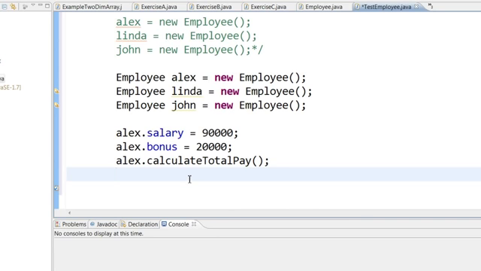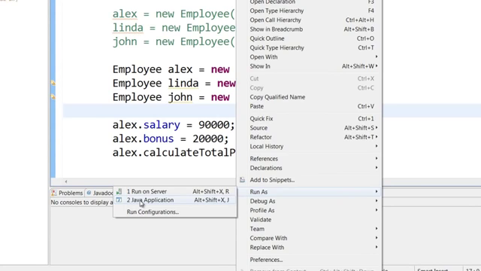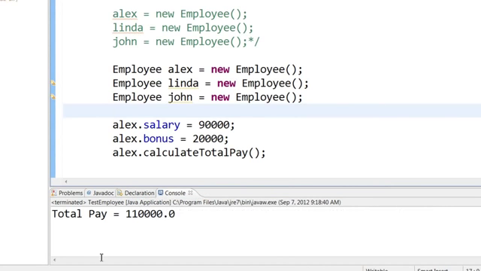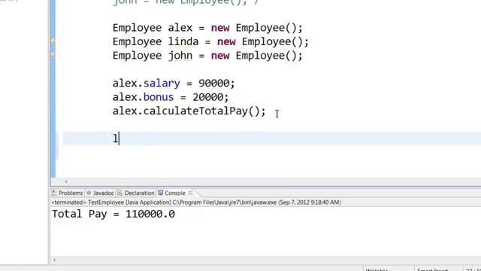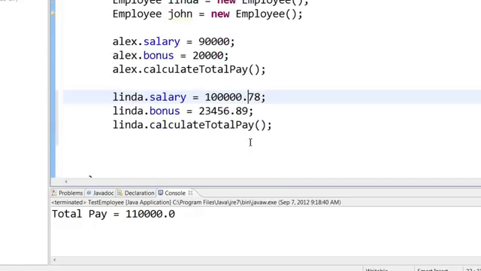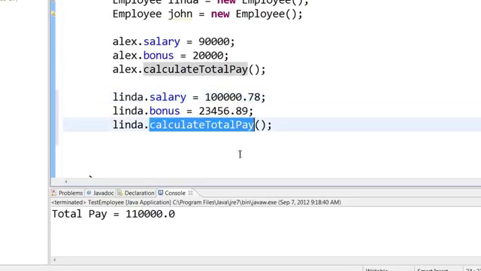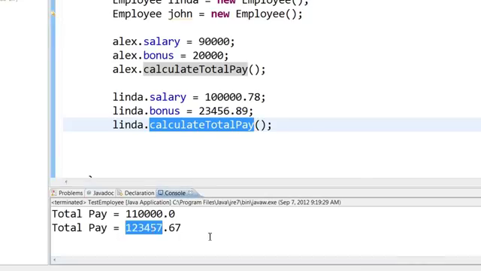So when you say Alex dot, these things must come. Now when you run this, save it and run this particular main method, right click, run as Java application, you will see that the total pay of 110,000 is printed. Same thing goes for Linda. So Linda has her own salary, her own bonus, and Linda can call her own calculate total pay. And when you save and run it, you will get Linda's total pay printed right here.